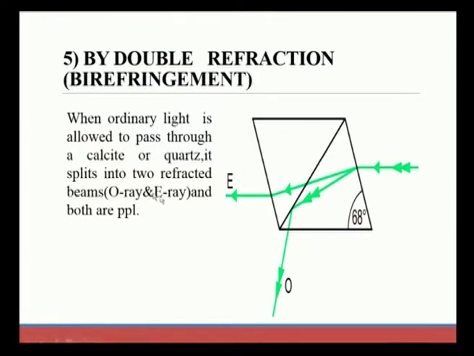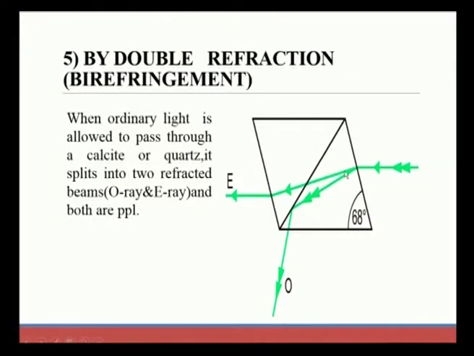We already discussed refraction. When ordinary light is allowed to pass through calcite or quartz, it splits into two refracted rays: one is the O ray, the ordinary ray, and the other is the E ray, the extraordinary ray. We can observe this when light passes through a calcite crystal along the optic axis.